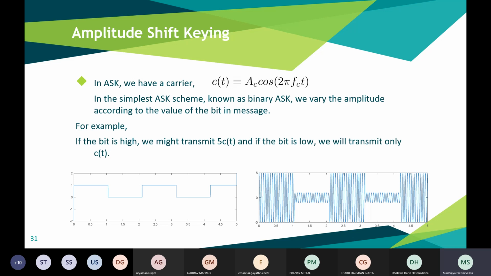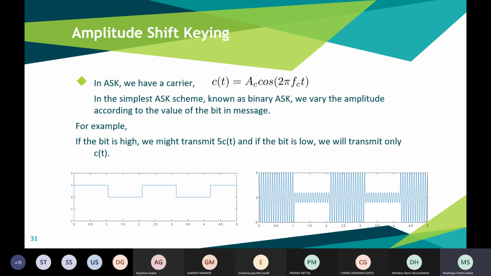Suppose the message has 1, so we'll change the amplitude. We'll transmit 5c(t), so we increase the amplitude of the carrier signal 5 times or 4 times or whatever. And suppose it is 0, so we'll transmit only maybe c(t) or 2c(t).